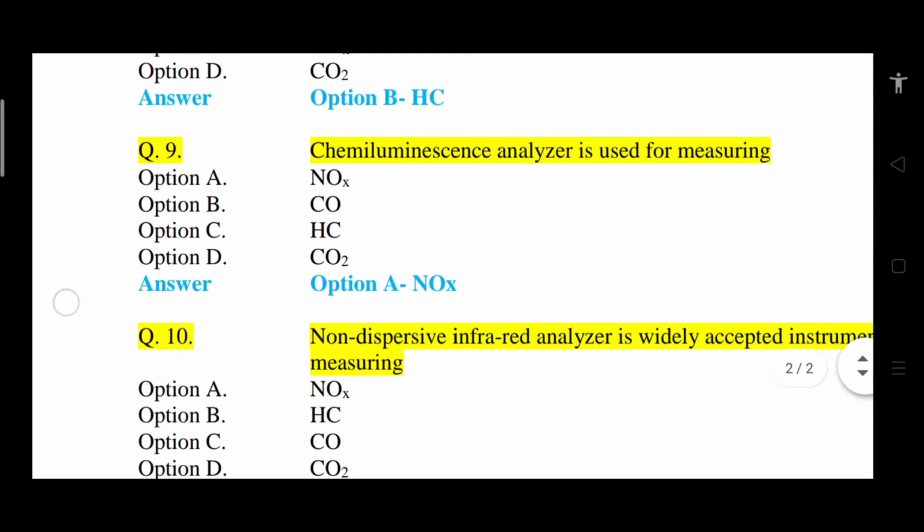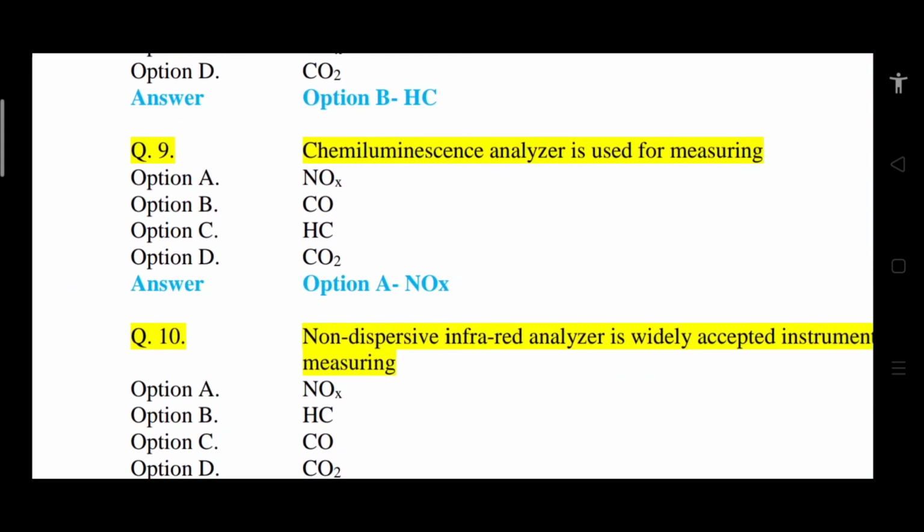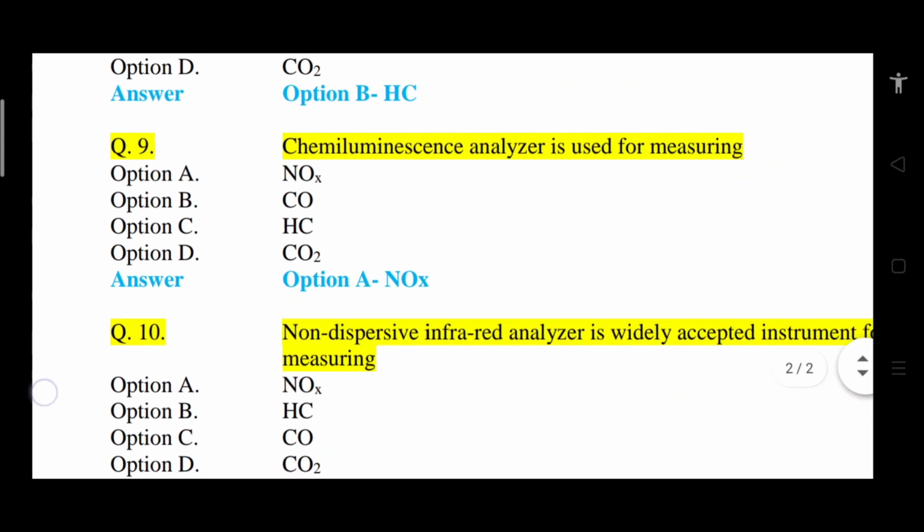Question number 9. Chemiluminescence analyzer is used for measuring what? Option A NOx, option B CO, option C HC, option D CO2. So correct answer is option A, that is NOx.